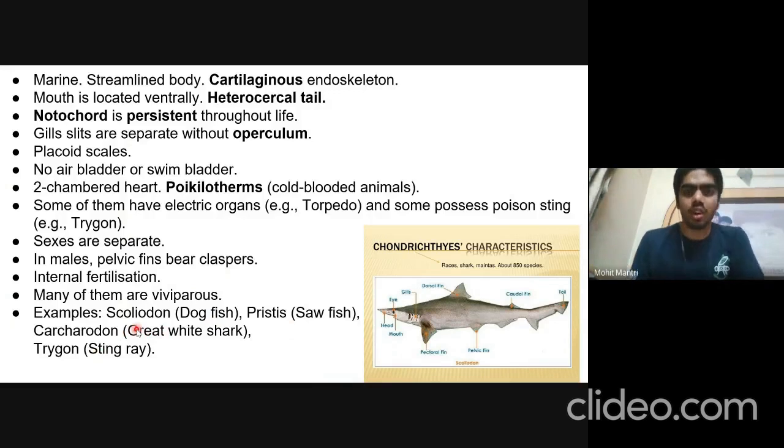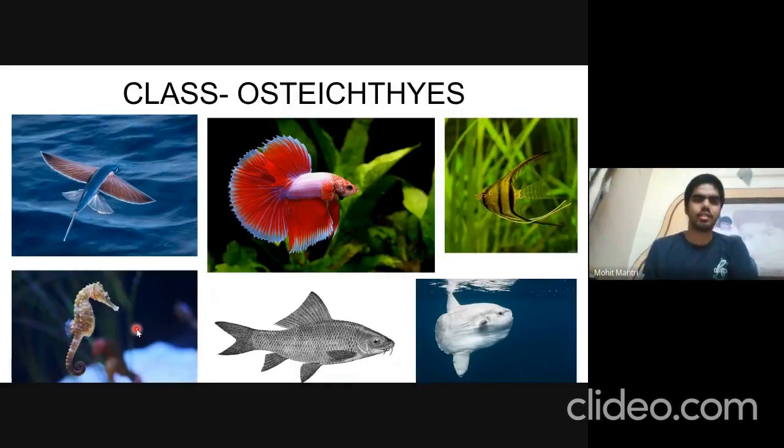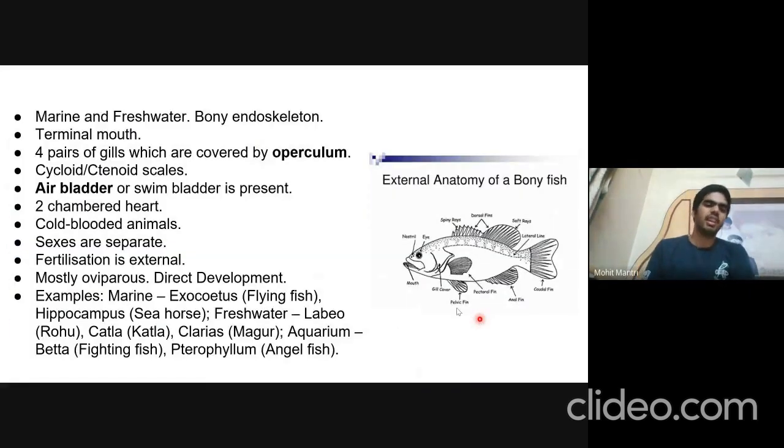Now come Osteichthyes. So this is the flying fish. This is fighter fish. This is anglerfish. This is seahorse. This is rohu. And this is the mola, which is the largest bony fish present. These are marine and freshwater.